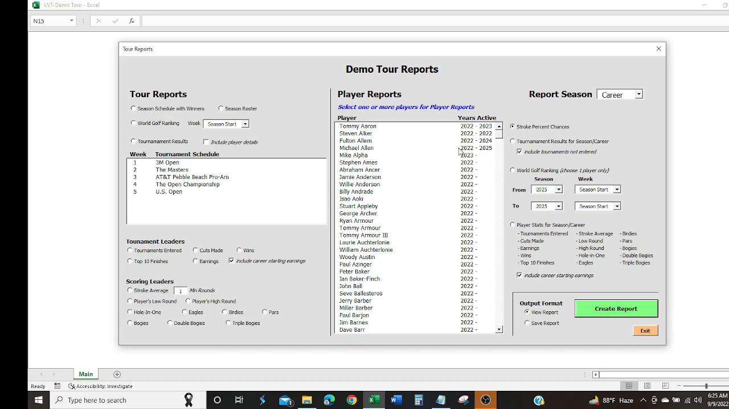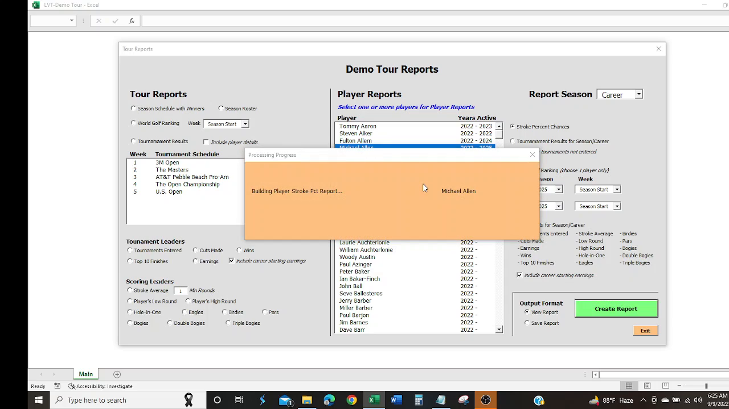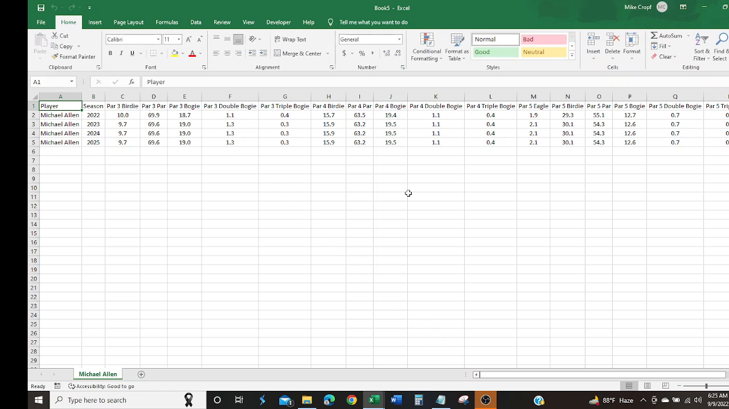So let's find one that shows a scoring difference or a report difference. There we see, for instance, at the end of 2022, the numbers here at the end of the season, unless it's the current season, then it's wherever you're at in the current season. But at the end of 2022, Michael Allen had a 10% chance of getting a par 3 birdie, and that dropped to 9.7% as of the end of 2023.